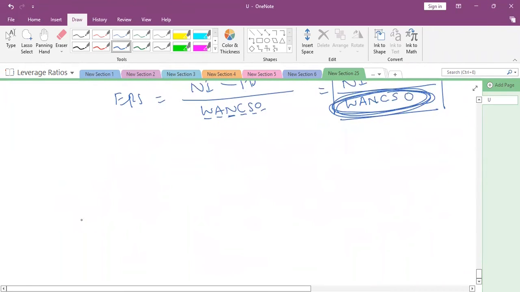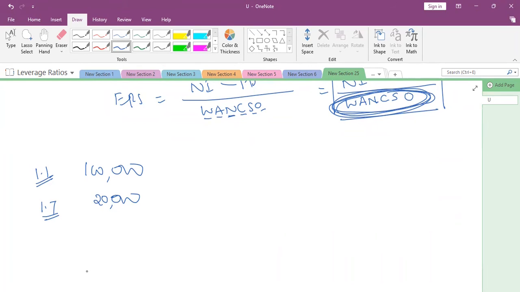Say for example, there are 100,000 shares on January 1st. After that, on 1st July, they have issued 20,000 new shares. In this case, we can't take 120,000 shares as it is.